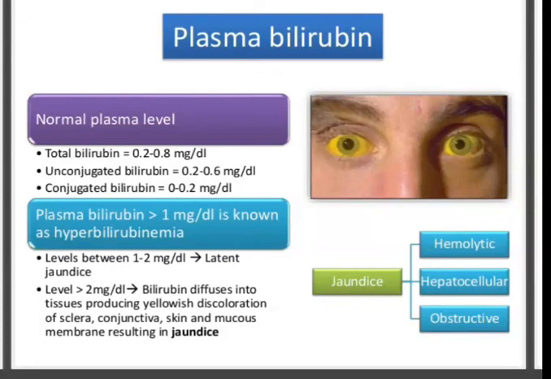Let's see the first one. Hemolytic jaundice is associated with increased hemolysis of erythrocytes, for example in diseases like malaria and sickle cell anemia. It results in an overproduction of bilirubin, about 3 grams per day, whereas the normal level is 0.3 grams per day. The second is hepatocellular or hepatic jaundice.